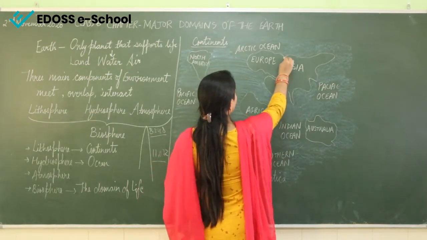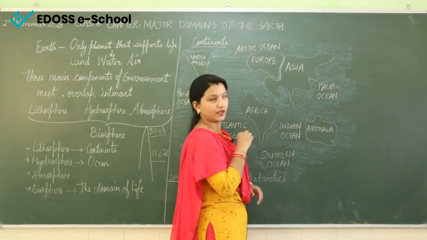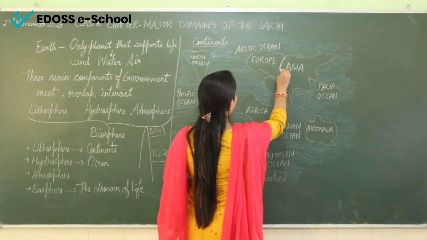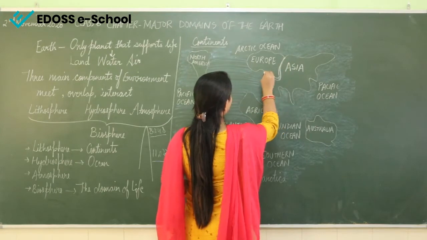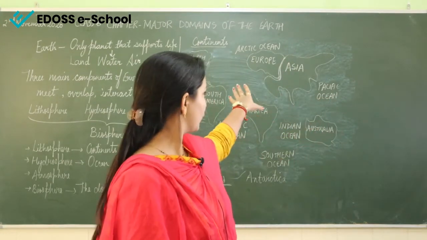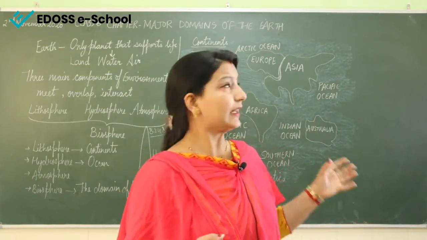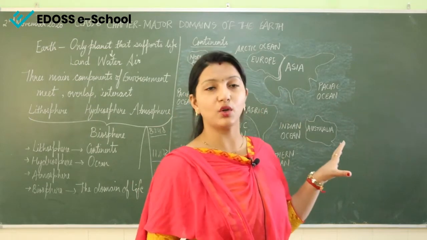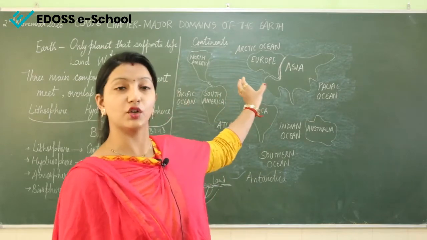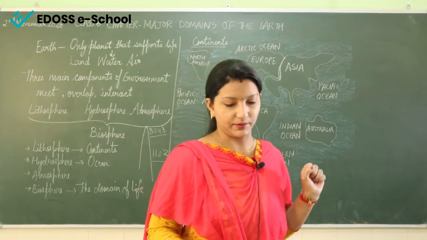So, and here in between are the Ural Mountains. Right. Now, this part of Asia and Europe, the separation of Asia and Europe, you can see very minor portion is there where Asia and Europe is separated. So, in combined we call it as Eurasia. When Asia and Europe are combined together, they are close to each other. So, the combined form of this is known as Eurasia.